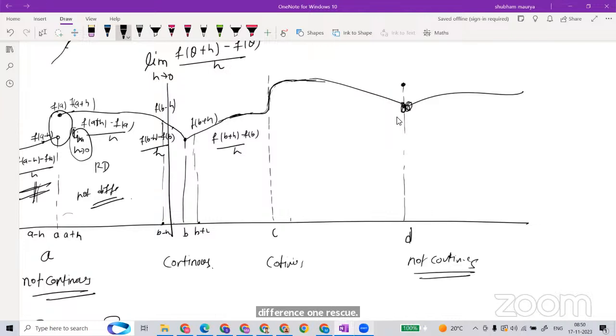Now what is happening here? If you take the increment and decrement and take the ratio here, what is the increment that happens?